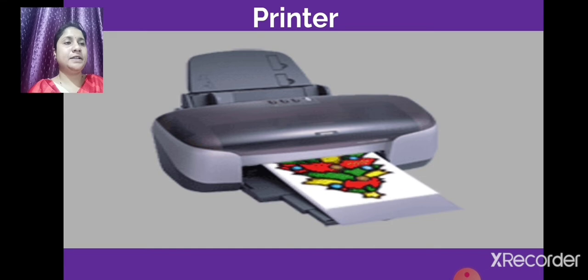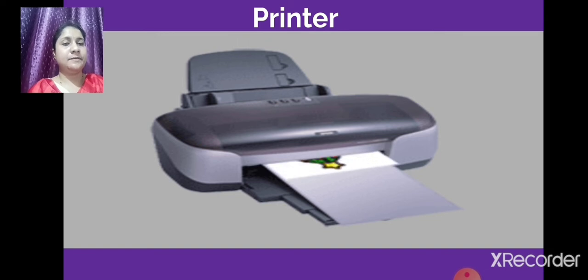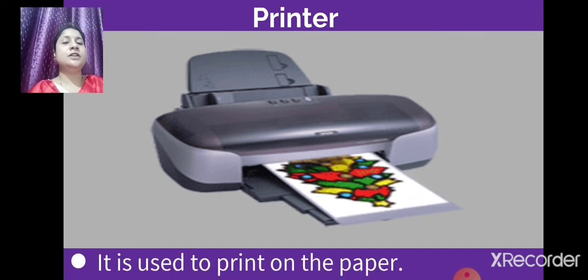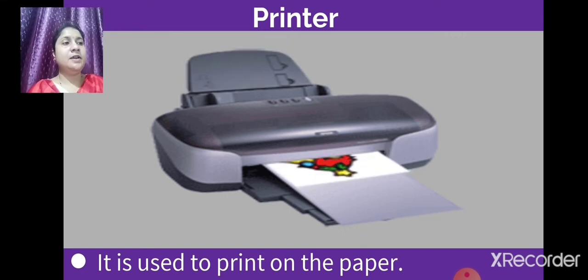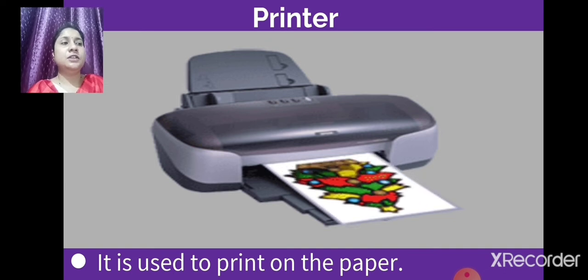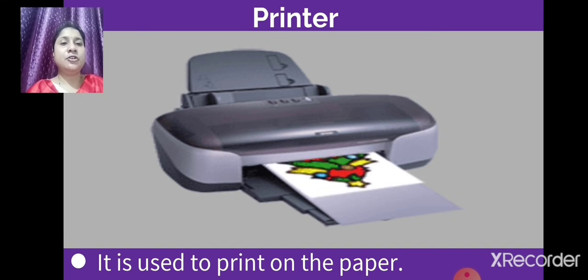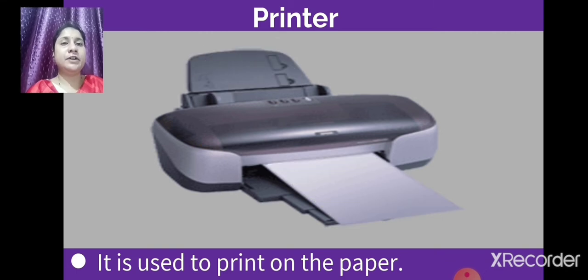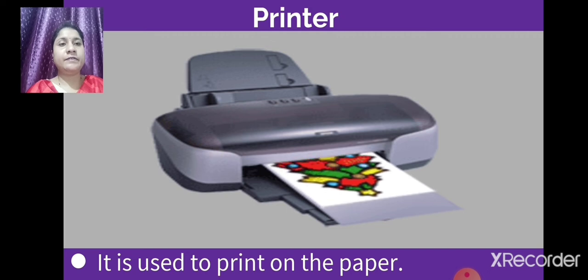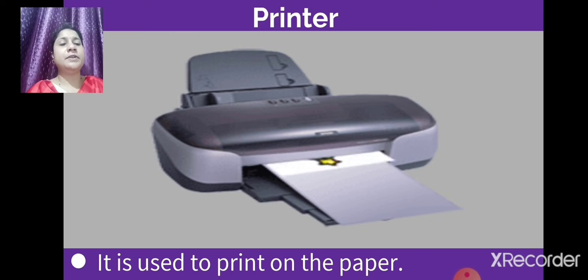So this is a printer. This printer helps you to take your work on paper. Printer is used to print on paper. It means the printer prints on paper the same work that is shown on the monitor. Whatever work is displayed on a monitor, this printer will print that work, whether it is a text, a picture, an image or a drawing. It will print on paper.